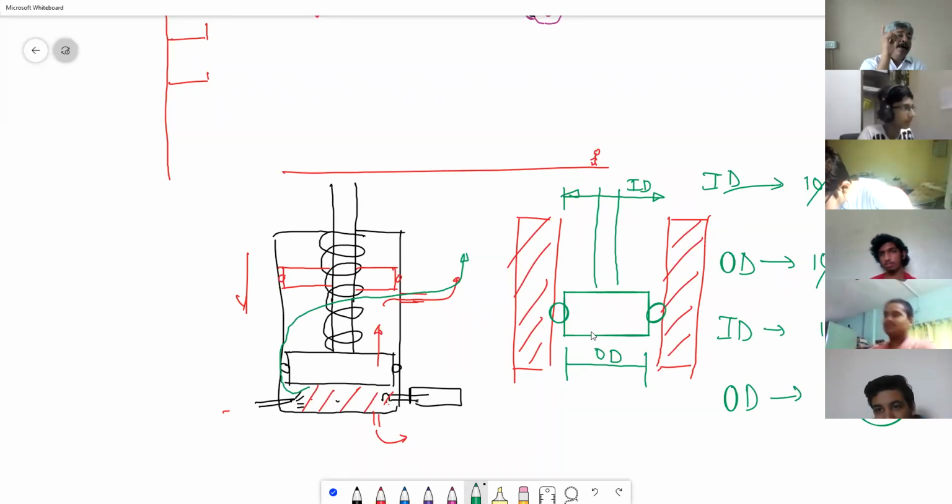That is one. And second, somebody who is manufacturing this piston and cylinder, he is using some machines and some instruments. It might be possible that beyond a particular level, you cannot measure. You cannot measure.